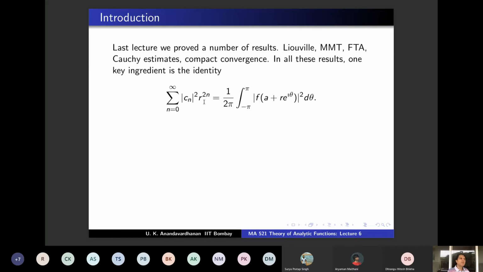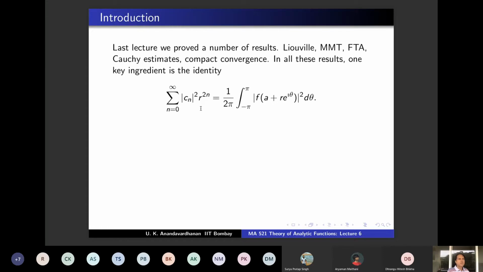Coming to Cauchy's estimates, what do you need to show? You need to show that the modulus of the nth derivative at a point is less than or equal to n factorial M by r power n, where r is the radius of the disk on which we are considering this question. So what was the proof? Again, it's the same identity. See, all the proofs, it's just this identity.